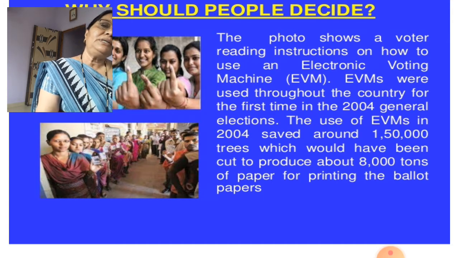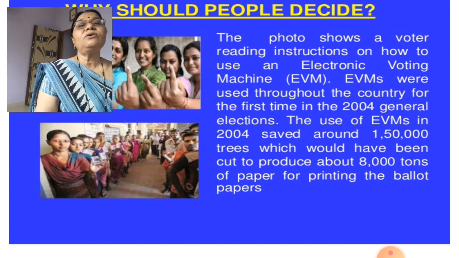Now if any machine is there, then to use it, first of all we should study it. Suppose the government has invented such instruments and provided them to the people, so training was very much important. Here in the picture you can see many people taking training on how to use the EVM machine.